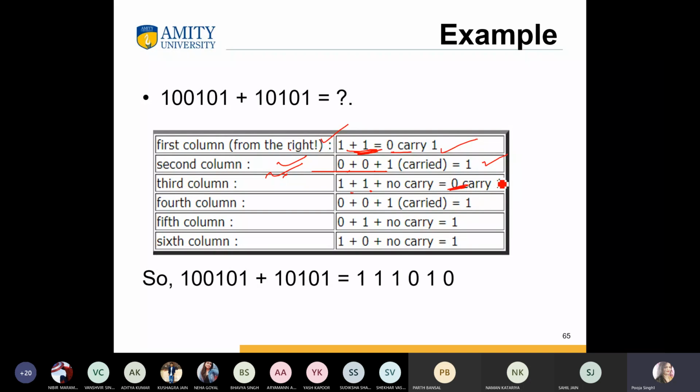So here 0 and carry 1 again, then 0 plus 1, carry 1, 0 plus 1, there is no carry. Okay, because we add 0 plus 1 and 0 plus 1 again, then again no carry, and this is 1. Okay, so this is the result of this example.